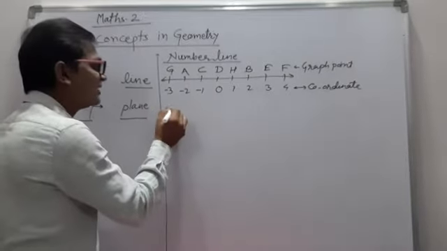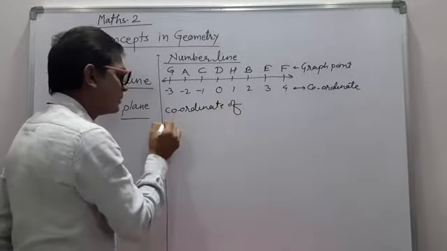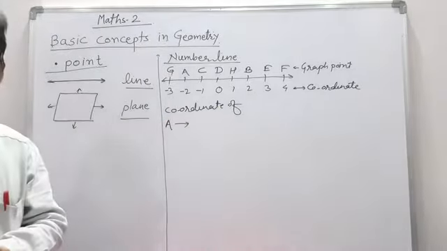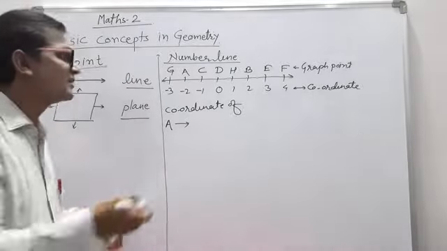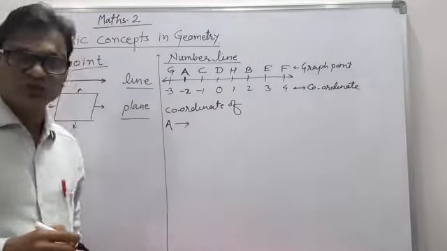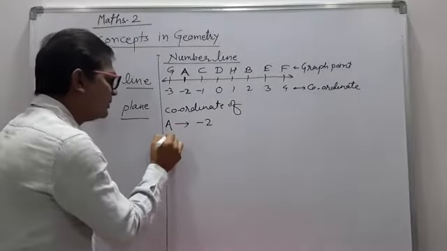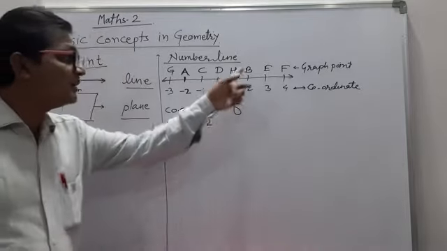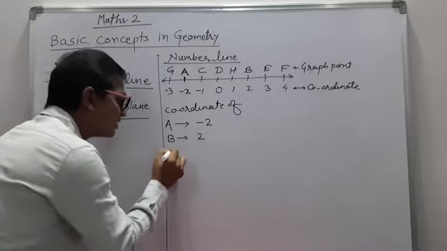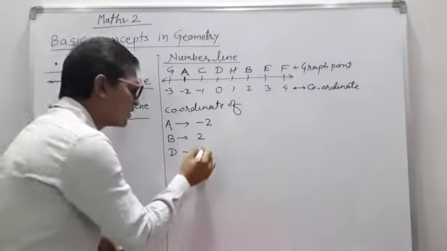Means here, the coordinate of point A: which number is related with the point A? Point A is here, so which number is related with it? It is -2. Therefore, the coordinate of A is -2. The coordinate of B is related with the number 2. Therefore, the coordinate of B is 2. What is the coordinate of D? D is related with 0, therefore the coordinate of D is 0.